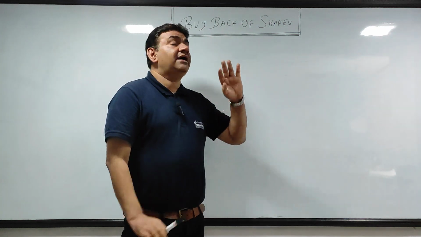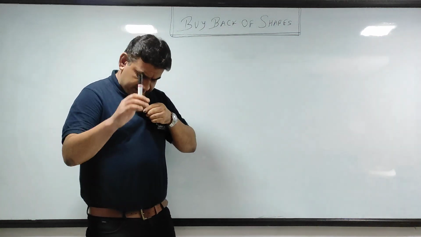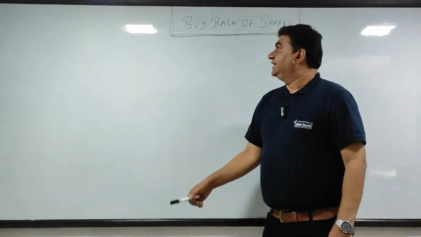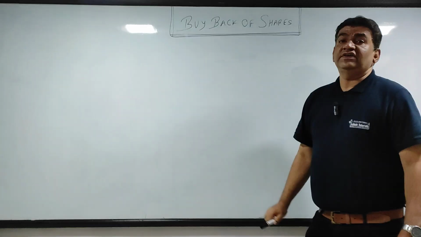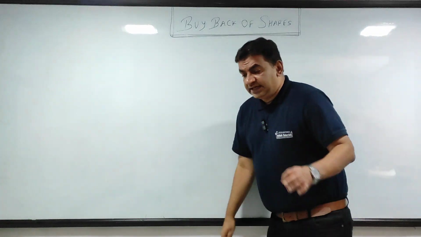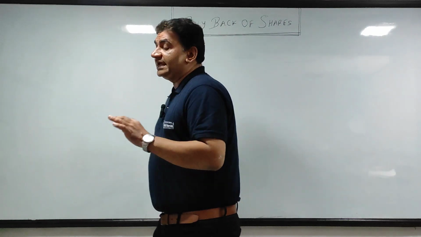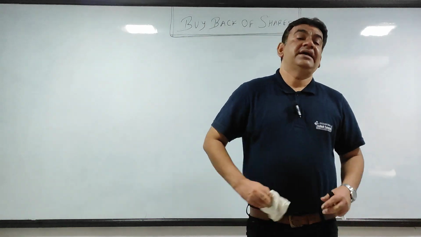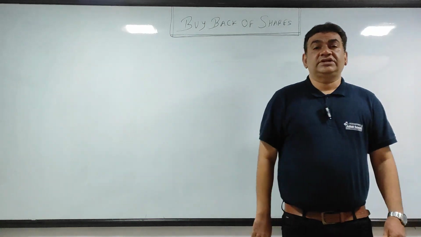The same meaning applies here, but here instead of preference shares, the shares will be equity. So when I say buyback of shares, it would always mean equity, because if it is preference, it will be redemption.